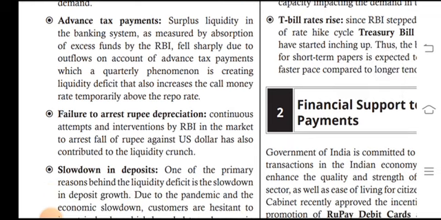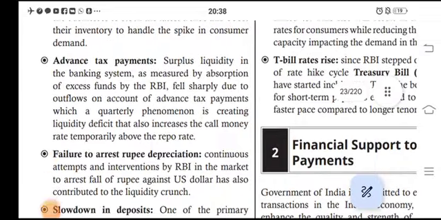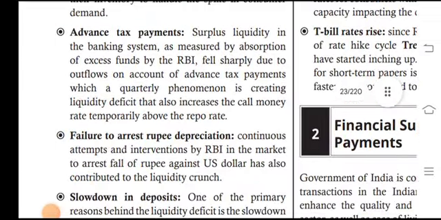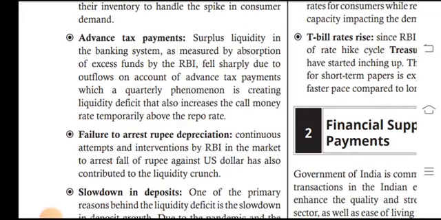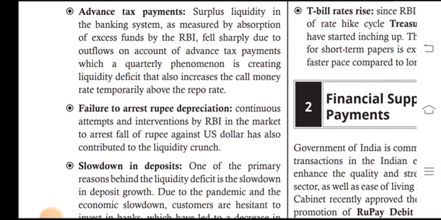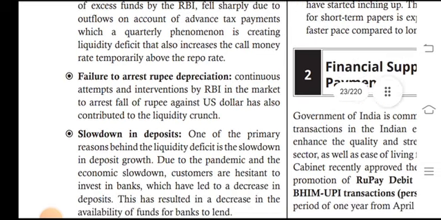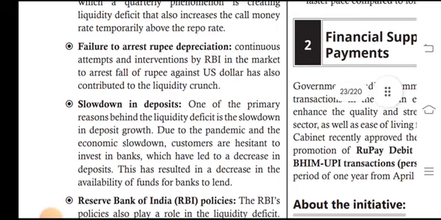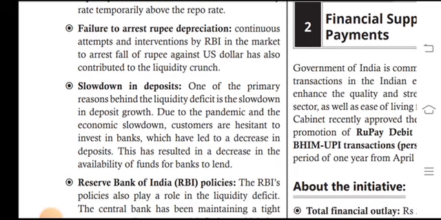Advance tax payment and surplus liquidity in the banking system, and as a measure, the absorption of excess funds by the RBI, caused the surplus to fall sharply due to outflows on account of advance tax payment, which is a quarterly phenomenon creating liquidity deficits and that also pushed call money rates.